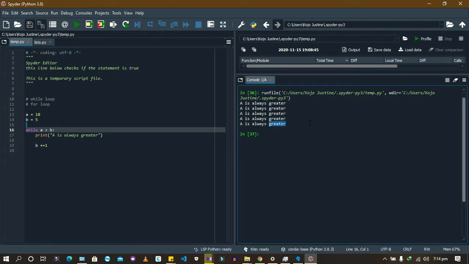I don't know if you get it. If you don't get it, let's just try something. Print B. Let's print B here. It says B is 10. That's the final answer for B. Because B is 10, it couldn't do anything. So you would have seen another A is always greater here, but it's not there. Alright, so that's a way you can interrupt with loops.